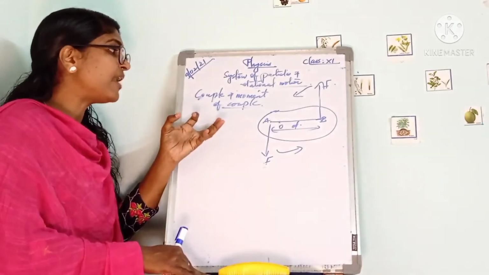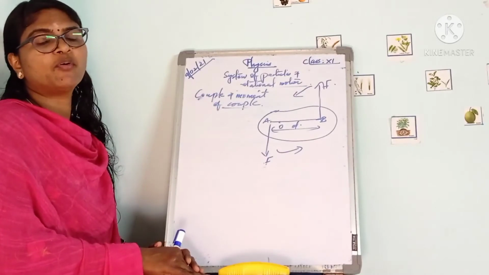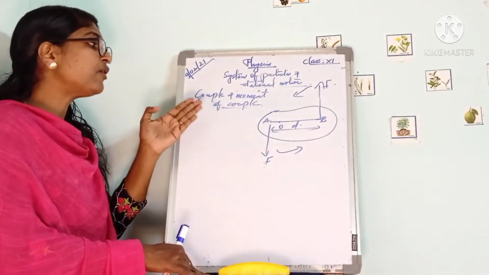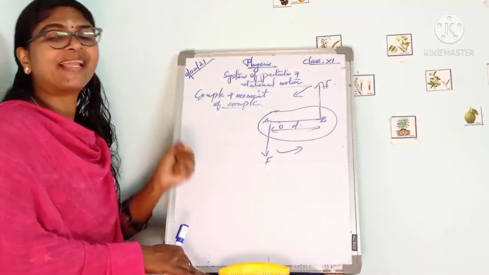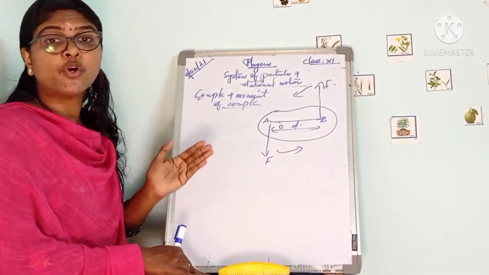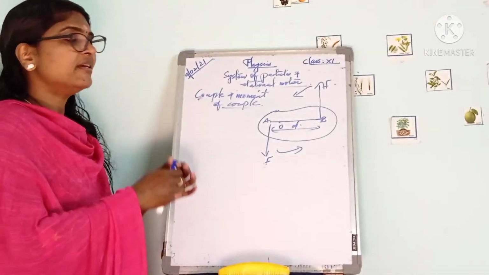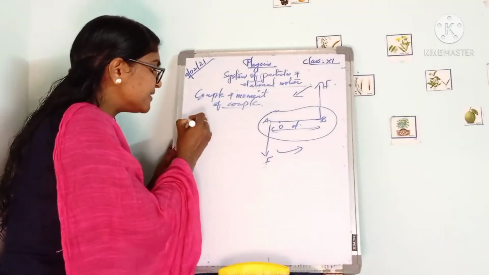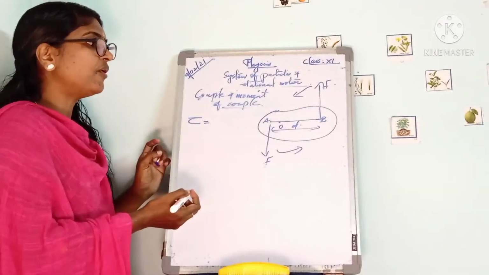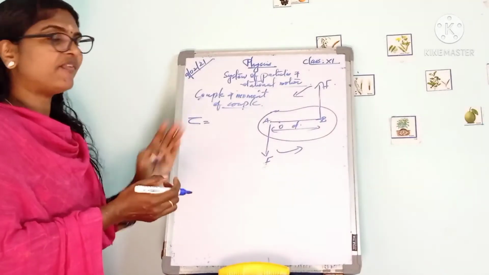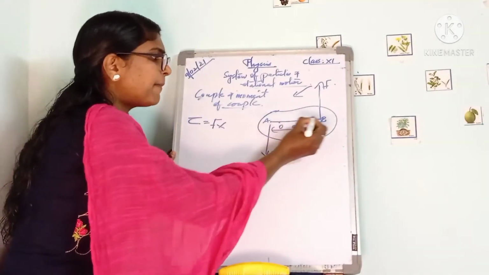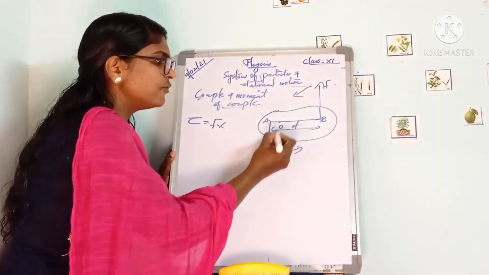Then how can we calculate the moment of couple? The moment of couple is actually torque itself. So the moment of couple is equal to torque tau, that is equal to either force, since here we have two forces, into the perpendicular distance between these two forces.